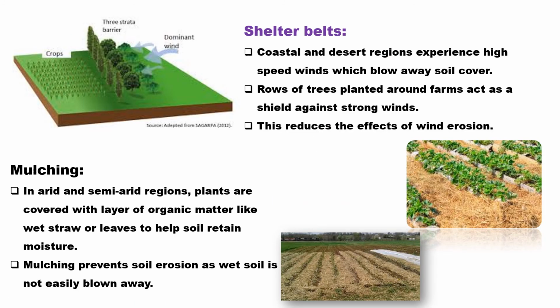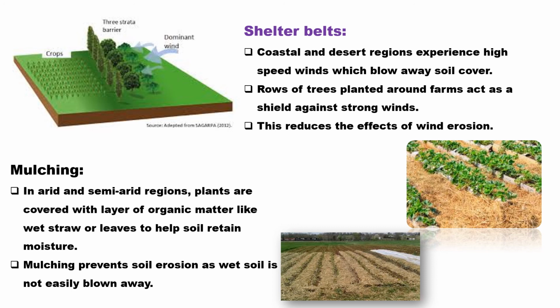The next one is shelter belts. Along coastal regions and dry arid regions, you could always see high winds blow over and remove the topmost layer of the soil. So when we plant trees in a row, it reduces the speed of the wind.